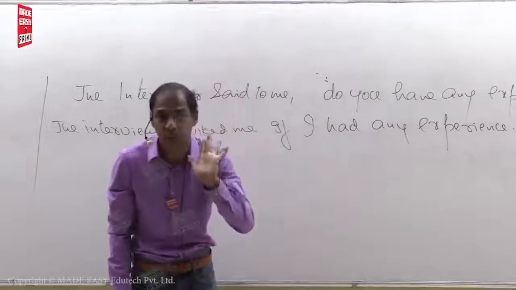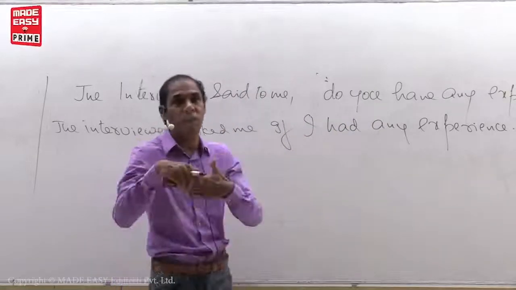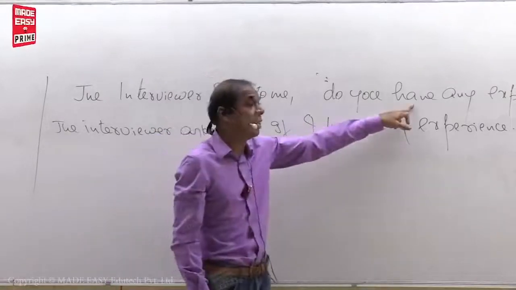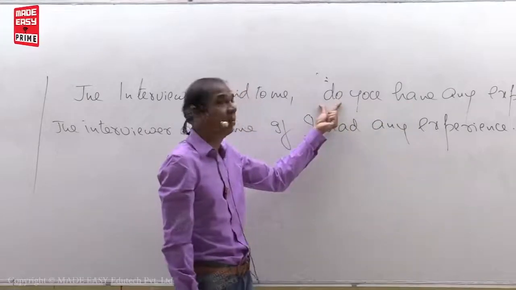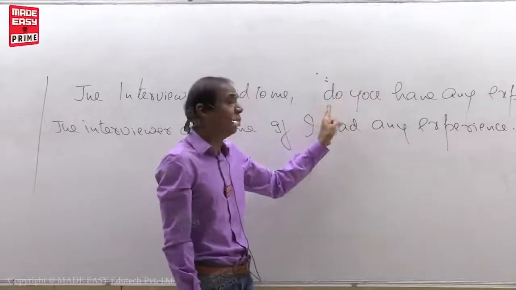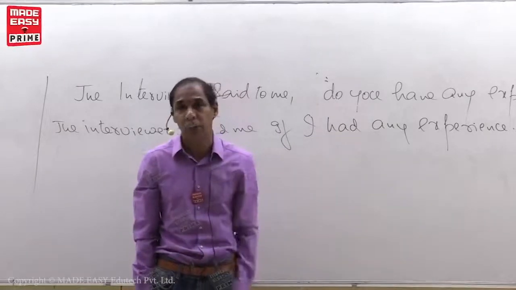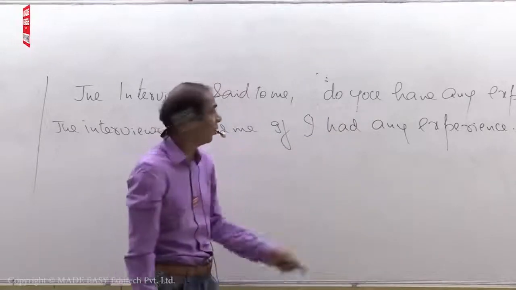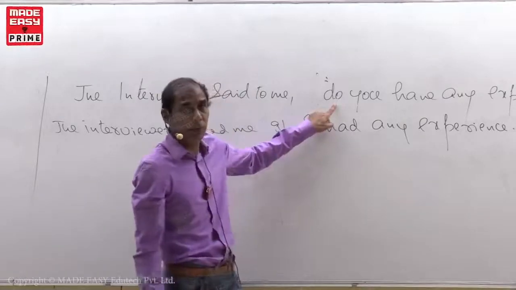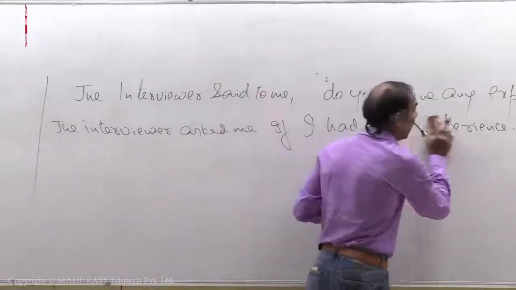You have any experience. Have is present tense without s. So consider this as the verb. Don't consider do, does, did as verbs. These three will help us to make negative and interrogative. Okay. If I had any experience.